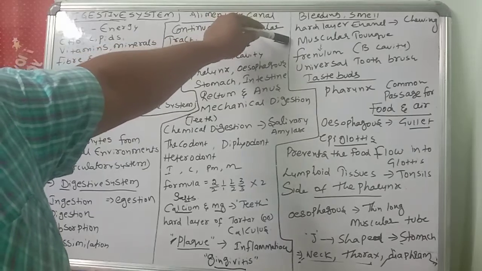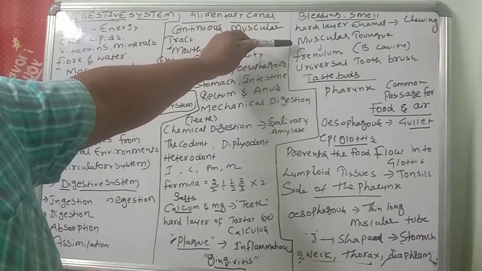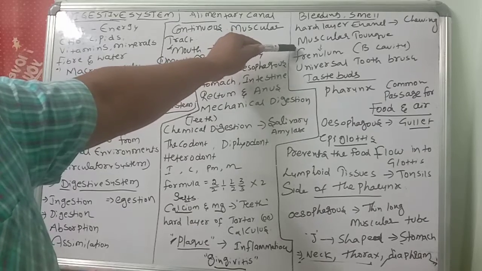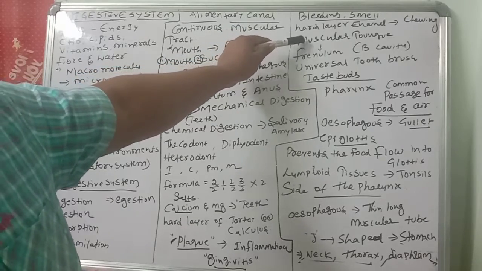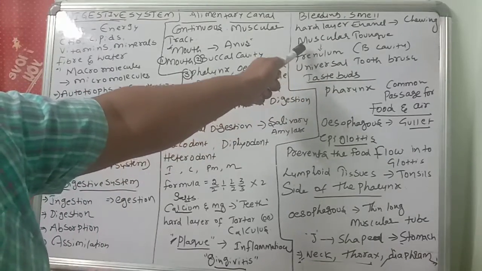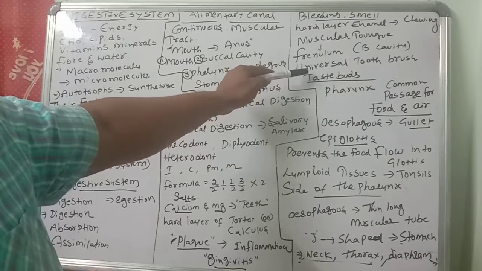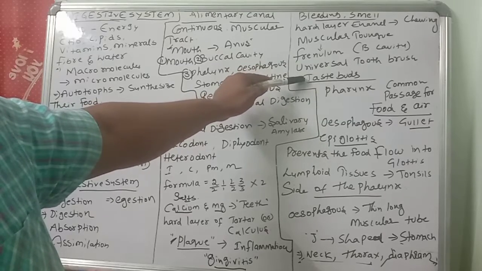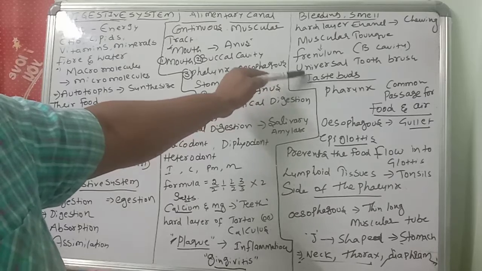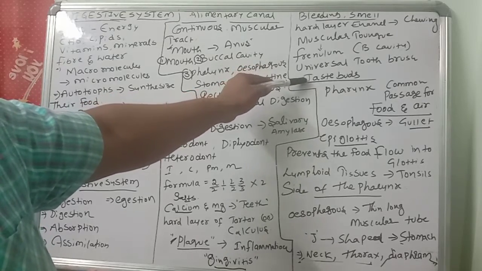And also in the mouth there is a muscular tongue. The muscular tongue is connected to the floor of the mouth with the help of the frenulum. The frenulum is helpful for the connection of the muscular tongue in the buccal cavity. So the tongue is also called the universal toothbrush. On the tongue, taste buds are there. Taste buds also contain papillae. Taste buds for sweet, sour, bitter and so on are there.